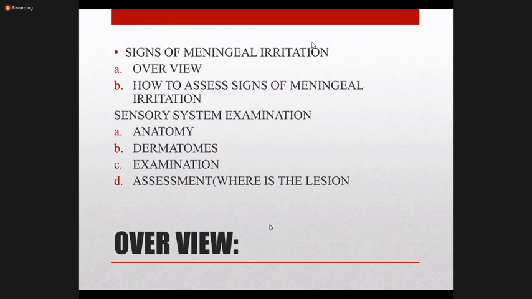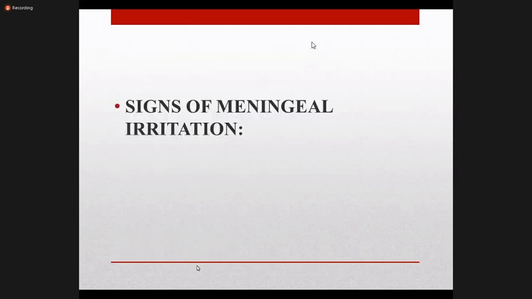Okay, start. So overview of our presentation: today we deal with the CNS examination, including signs of meningeal irritation and sensory system examination. First we discuss what the signs of meningeal irritation are and how we assess them. Then we discuss the examination of the sensory system, including the basic anatomy, what the dermatomes are, how we perform the sensory system examination, and finally how we assess where the lesion is. So we start with signs of meningeal irritation.